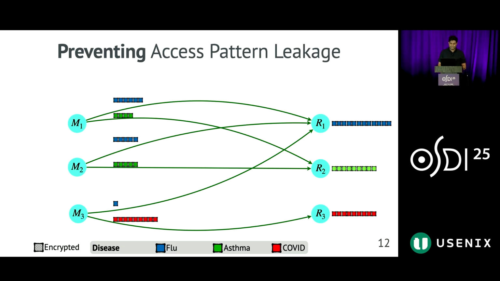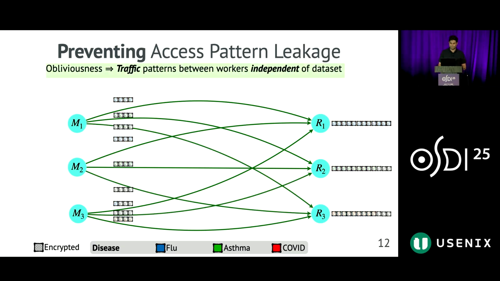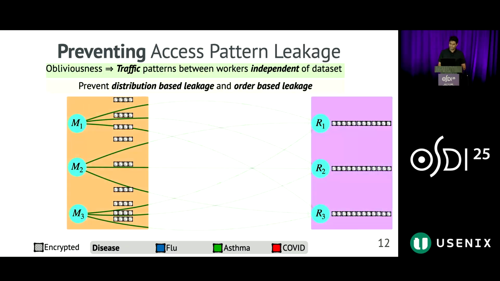Preventing access pattern leakage and the reconstruction attacks requires obliviousness, which in our setting translates to making the traffic patterns independent of the underlying dataset, or more specifically, preventing the distribution-based and order-based leakages that we introduced in our simple example.